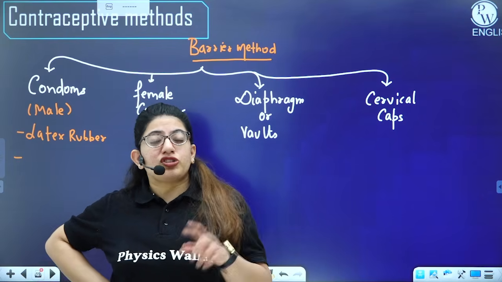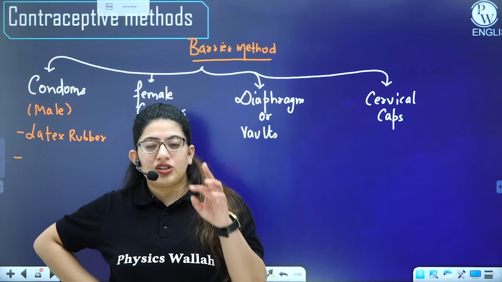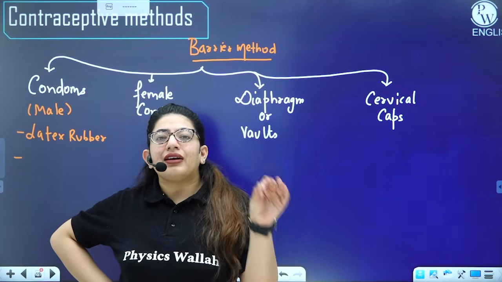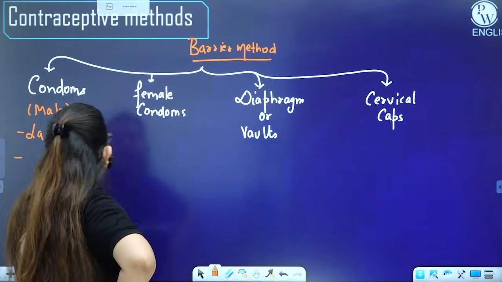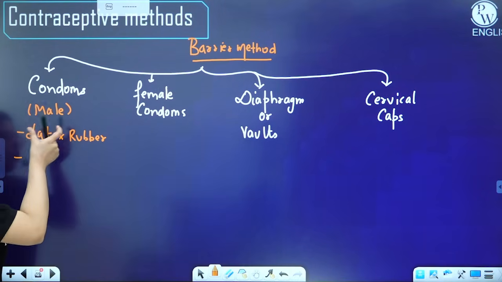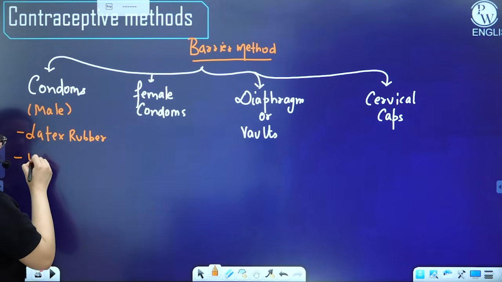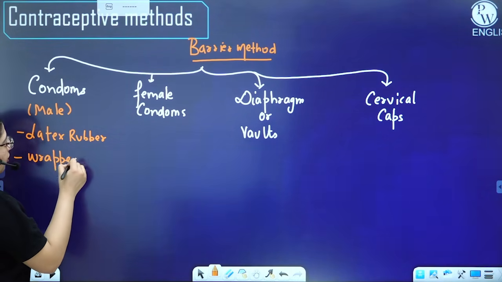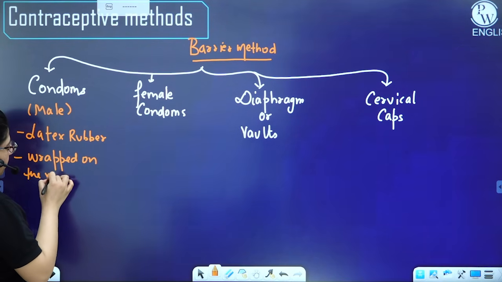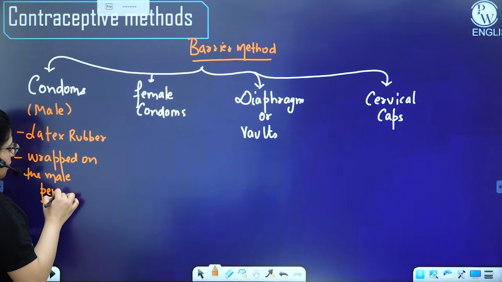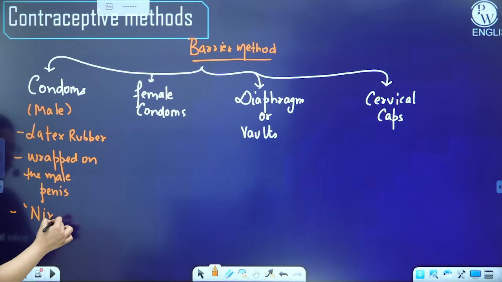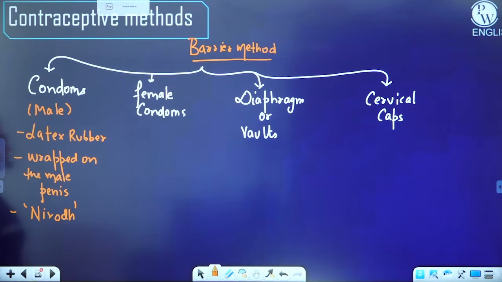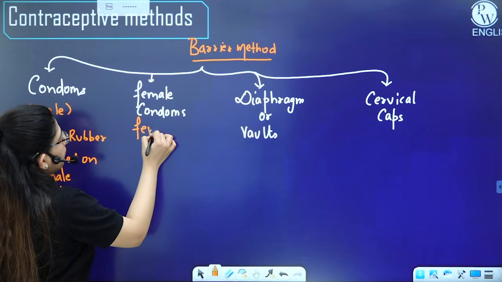Also, if both genitals are not in contact, there are fewer chances of STDs, or we can say condoms prevent STDs, right? So in the male condom, the condom is wrapped on the male penis. The government has introduced the condom, which is Nirodh, in the family planning program at a minimum or very low rate, right?